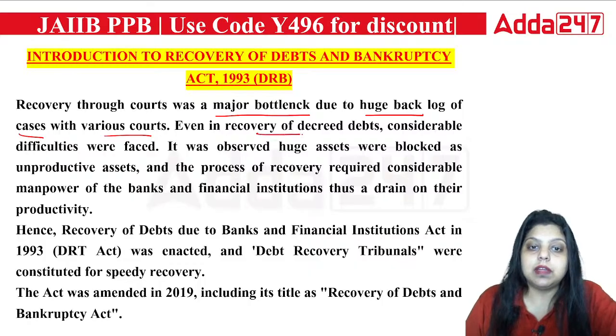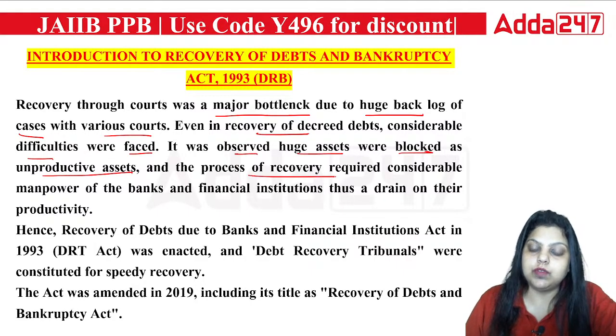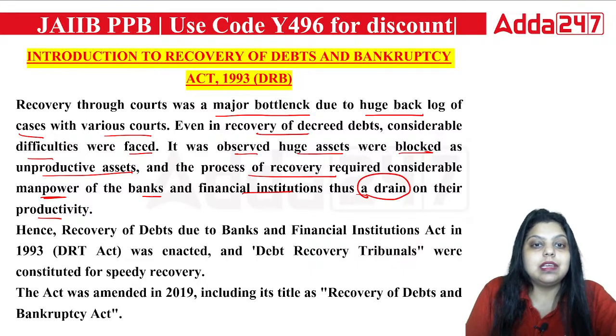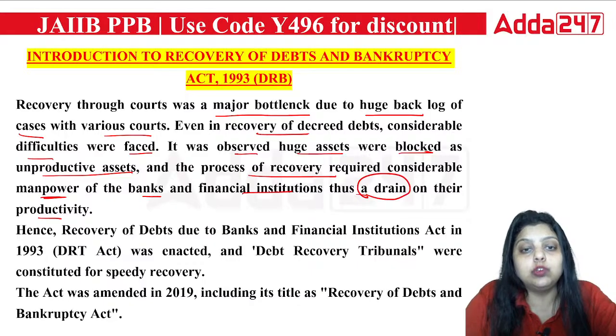So even in recovery of decreed debts, considerable difficulties were faced. It was observed huge assets were blocked as unproductive assets, and the process of recovery required considerable manpower of the banks and financial institutions, thus a drain on their productivity. So what we are saying simply is that it has been seen huge assets were blocked as unproductive assets.